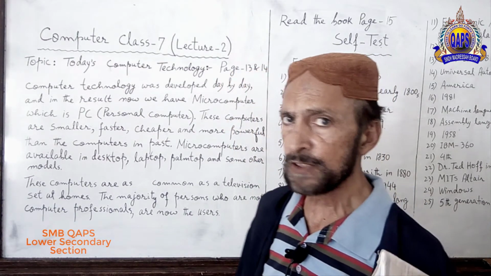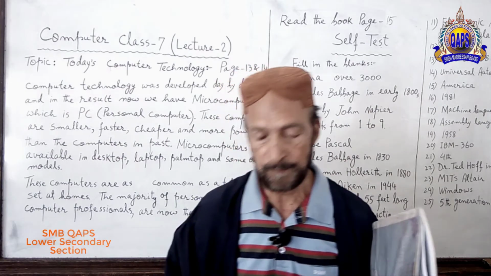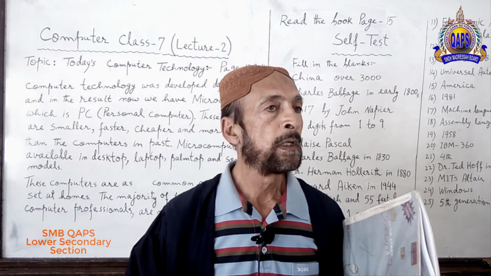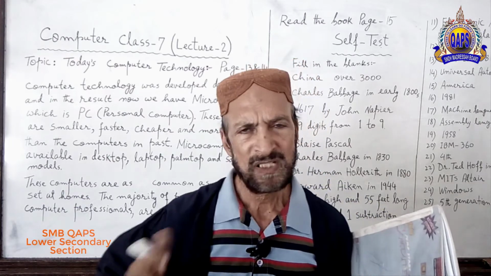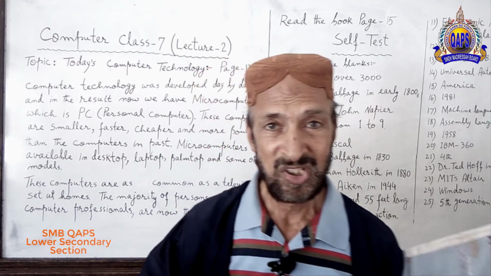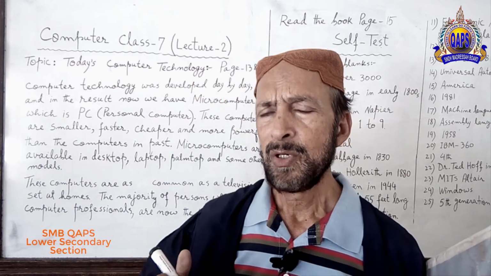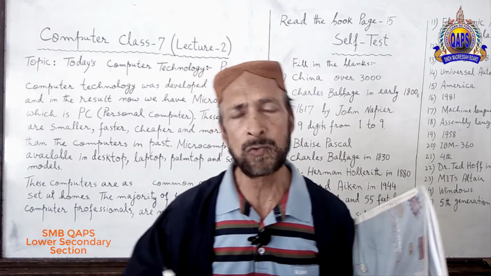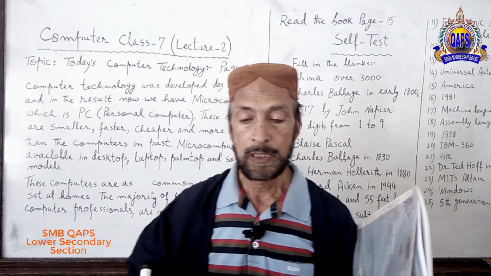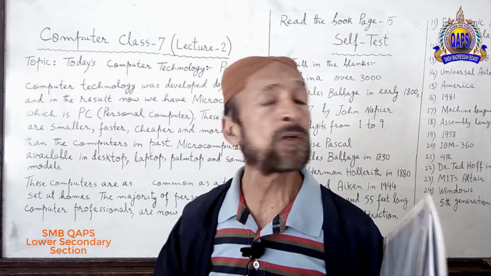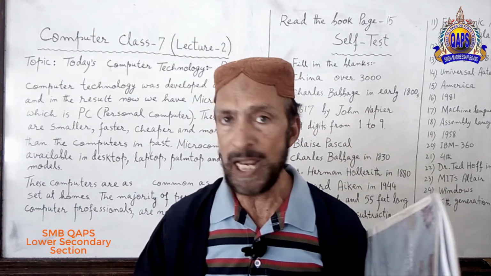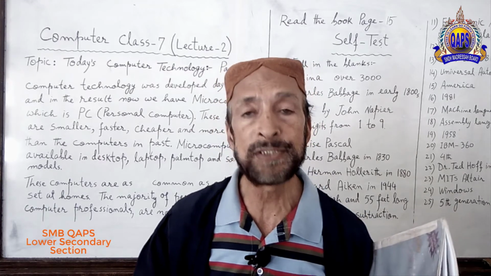You understand what it means? It means we have many persons, they don't know much about computer, but they purchase microcomputer, and microcomputers are at their homes.